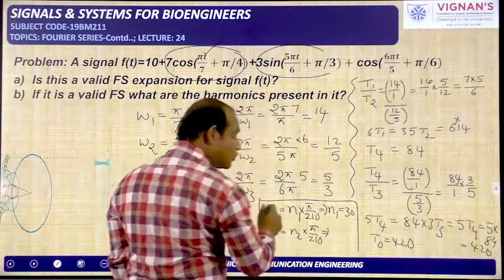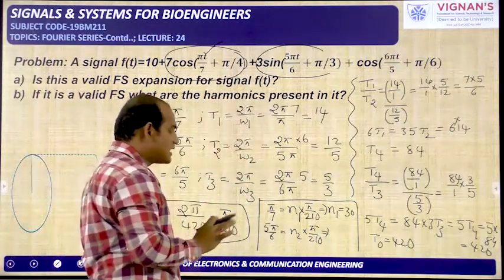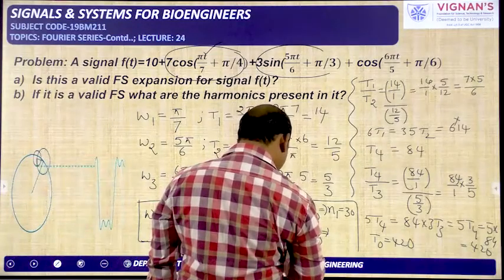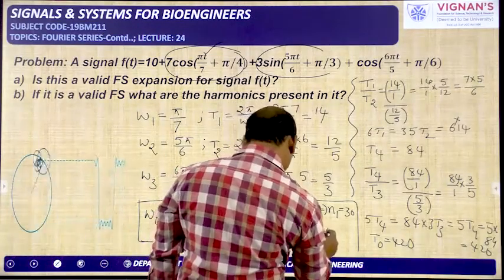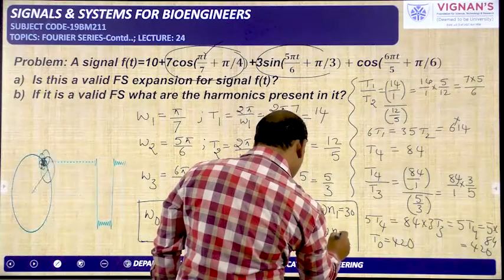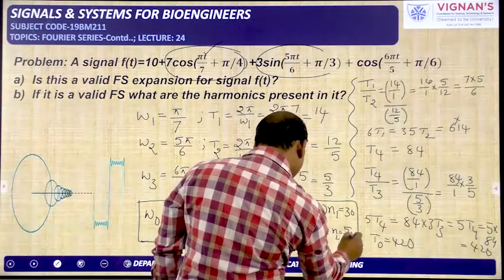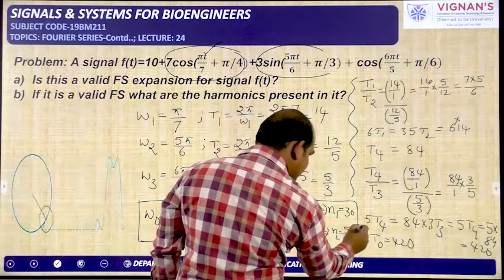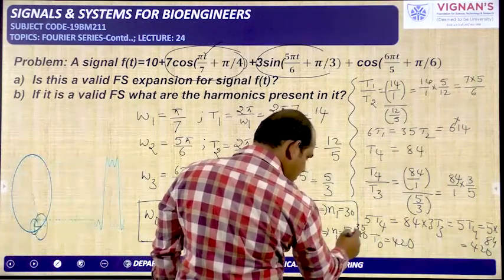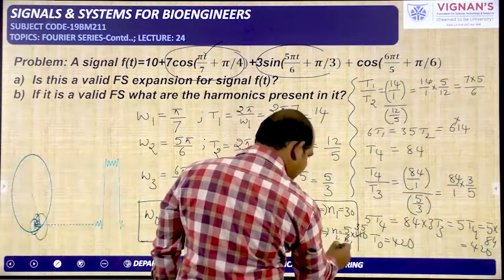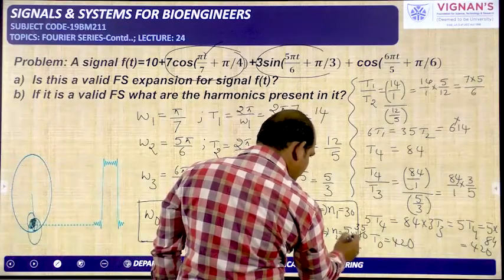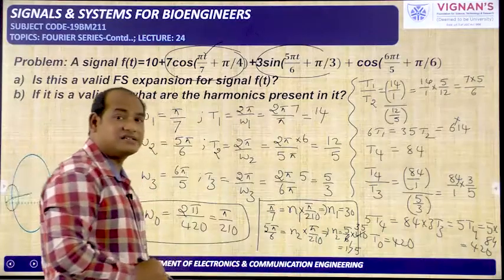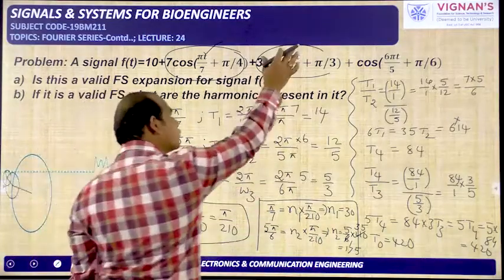Whether the given n2 is an integer or not, that we need to check. So pi will be cancelled. Next we will get n2 is equal to 5 by 6 into 210. This is 6 1s are 6, 6 3s are 18, and 6 5s are 30, and this is equal to 175. So 175 is also an integer. So the second term is also okay.